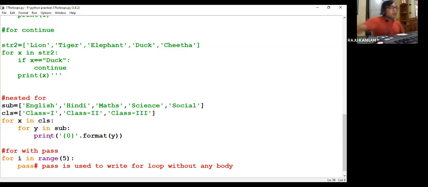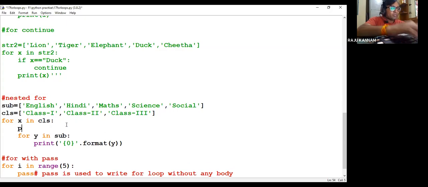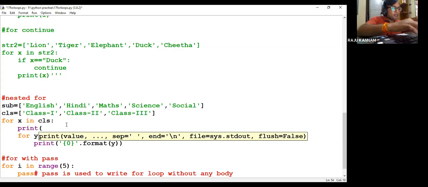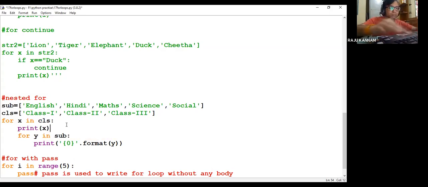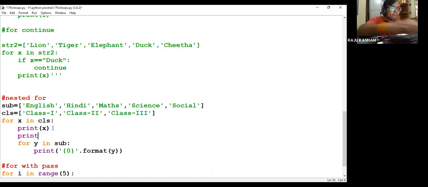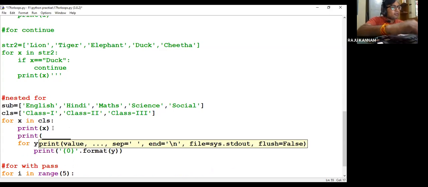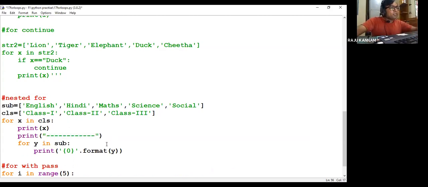What you have to do is write a print statement here, print X, and print some dash string dash. Then you can print this.